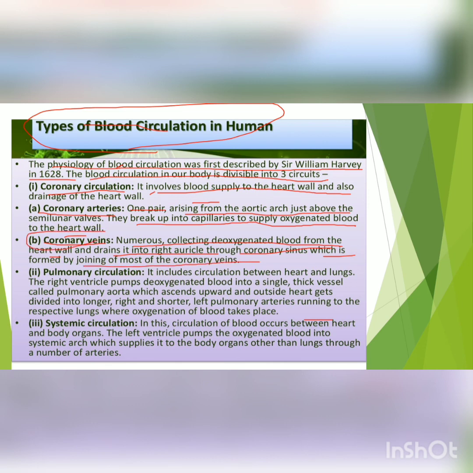So coronary veins and coronary arteries are the blood vessels which supply blood to the heart and collect blood from the heart.